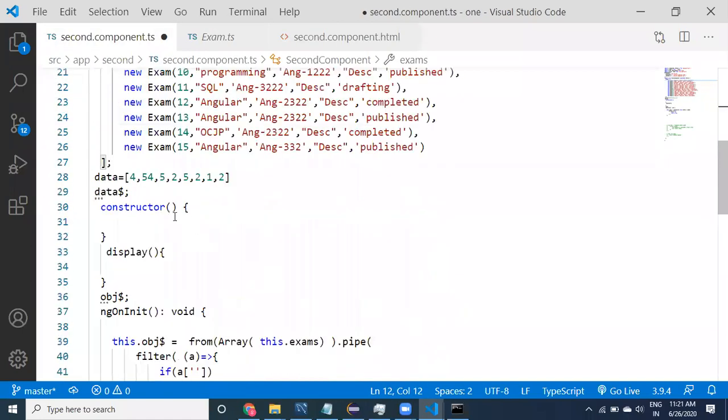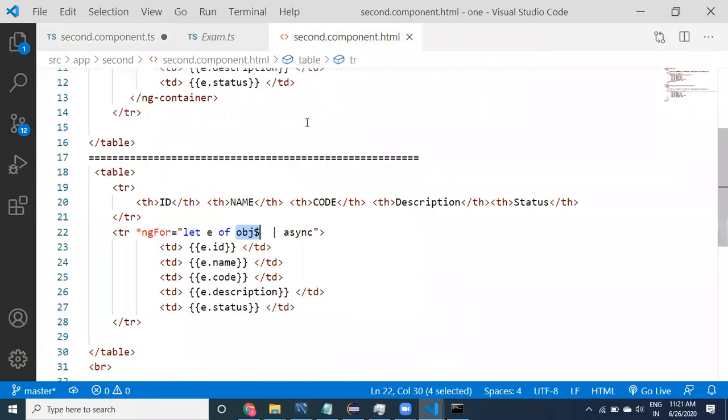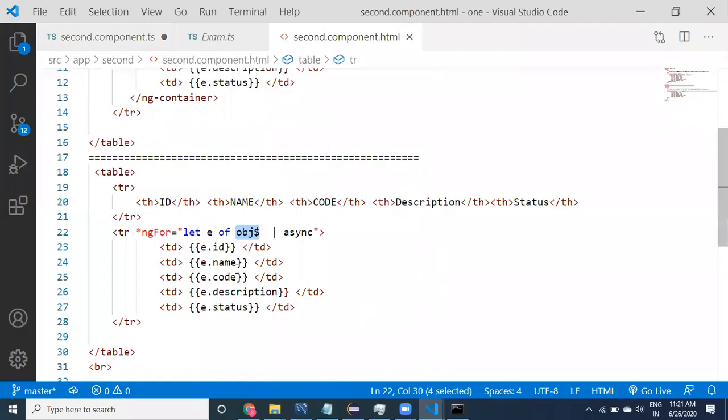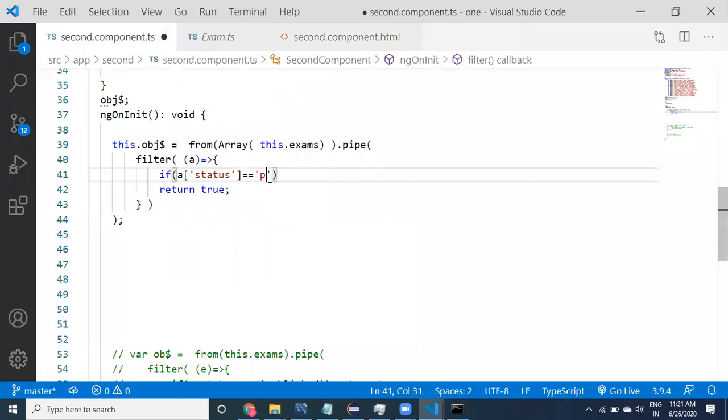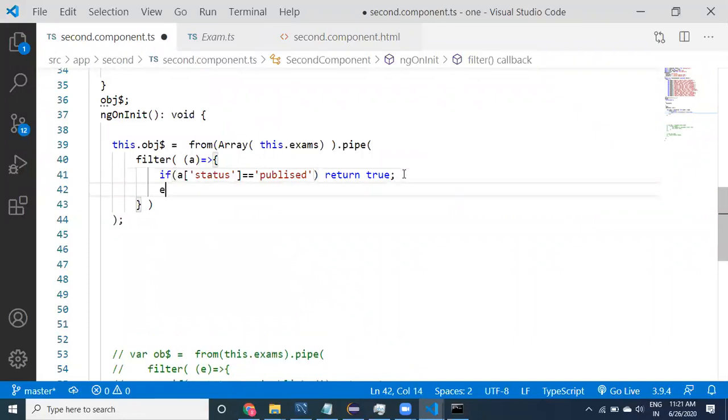If a of status equals published, then we have to return true. Else, if it is not, then you can return false. So that only published records are going to return true.